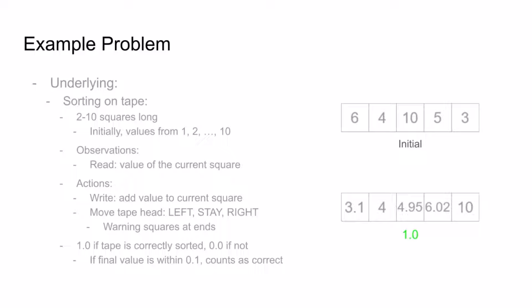Finally, the scores of 0 and 1 mentioned earlier correspond to whether the final tape after halting is correctly sorted or not. We receive a 1 if it is correctly sorted, and a 0 if it's not. Here, the sort doesn't have to be completely precise. As long as all the values are within 0.1 of what they're supposed to be, it counts as correct. In our current example, this final array of 3.1, 4, 4.95, 6.02, 10 has values which are all within 0.1 of the correct sort, 3, 4, 5, 6, 10. So this results in a score of 1.